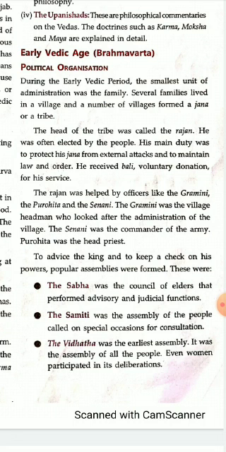As advisory functions, they used to study all the matters and make recommendations. They used to put forward recommendations or advice, and they used to formulate laws during these assemblies. So that was the function of the Sabha.